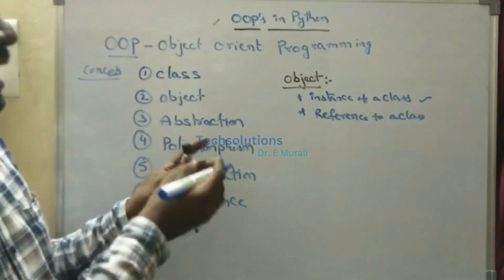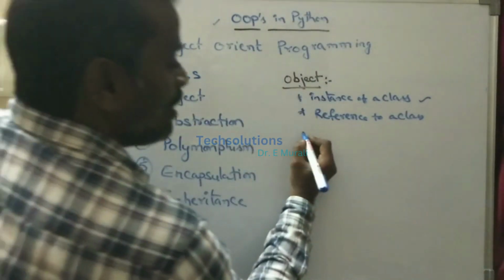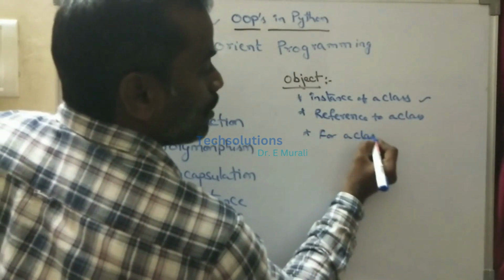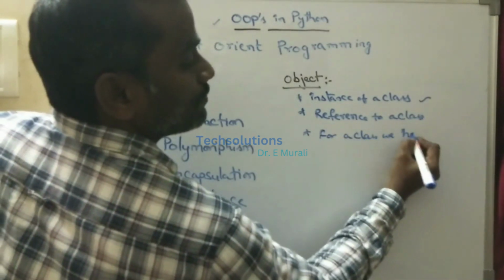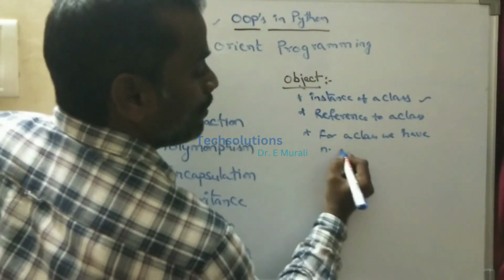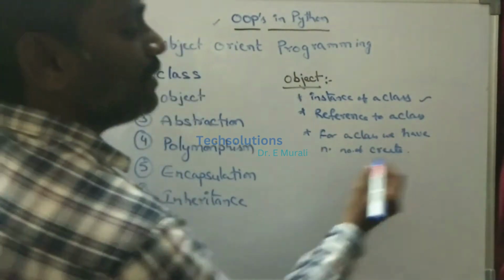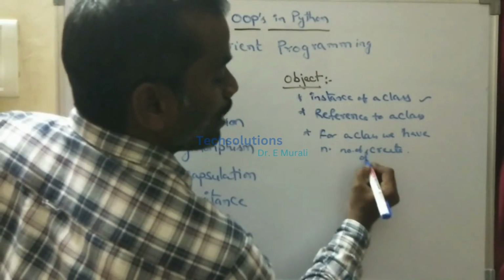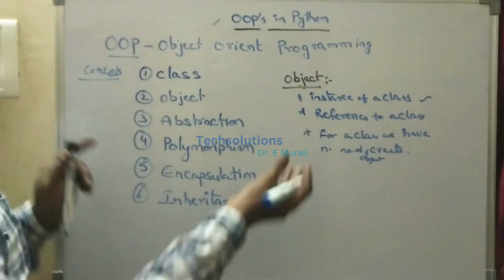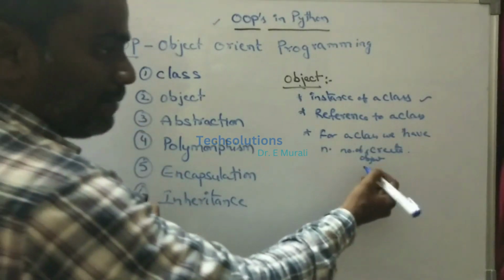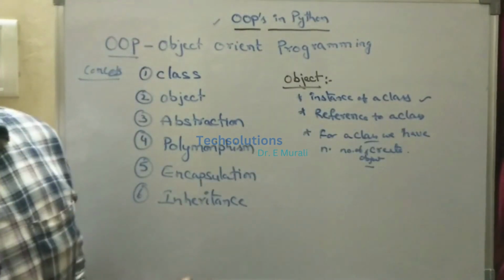Clear? Here, you can take any class. For a class, we can create n number of objects, depending on the problem. You have to create n number of objects for a class.